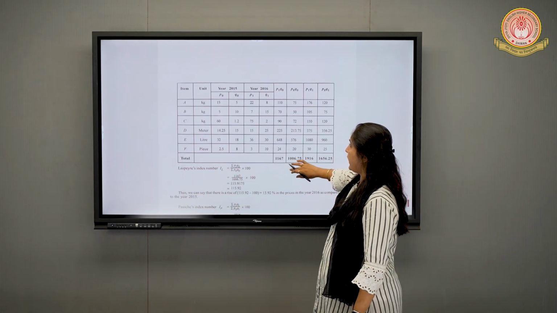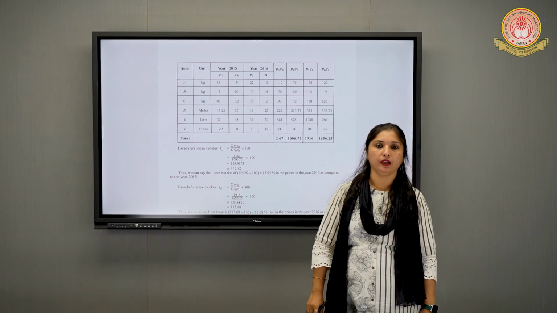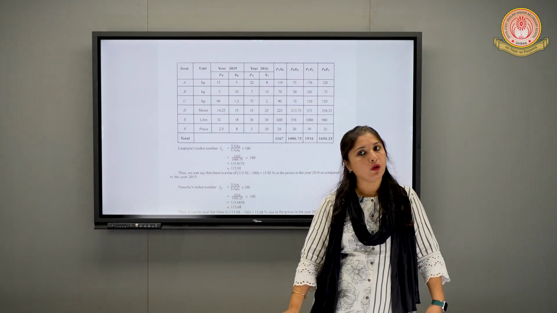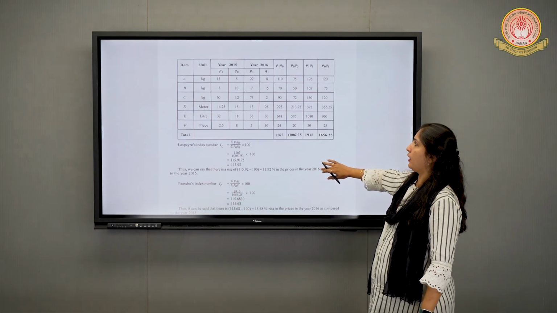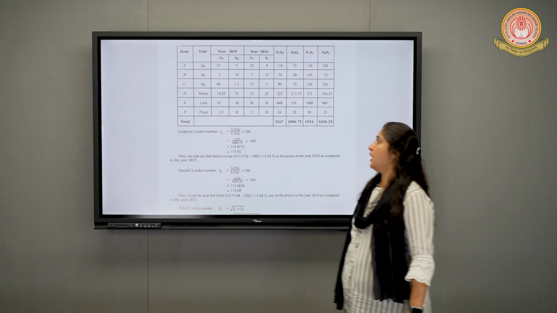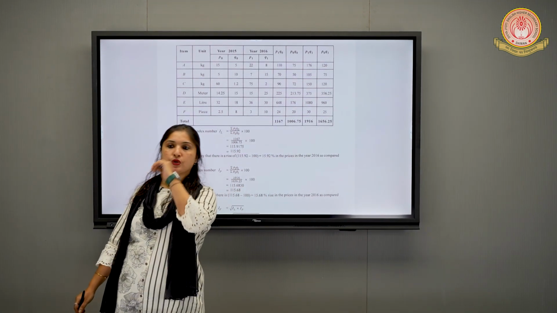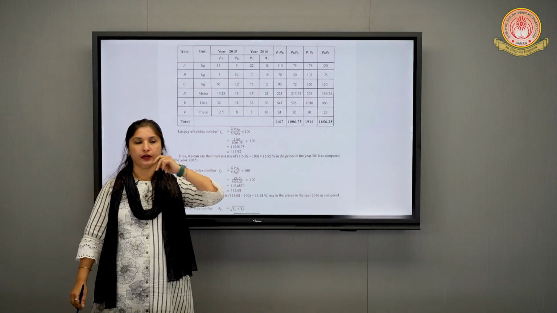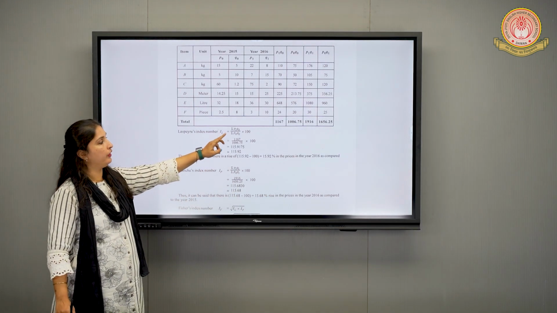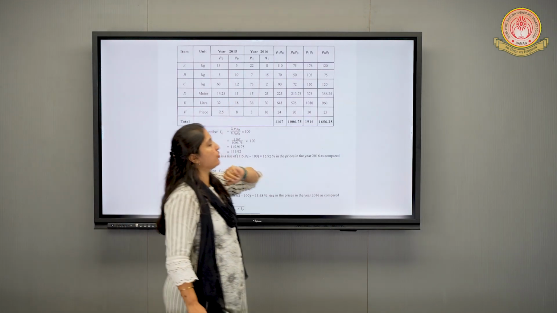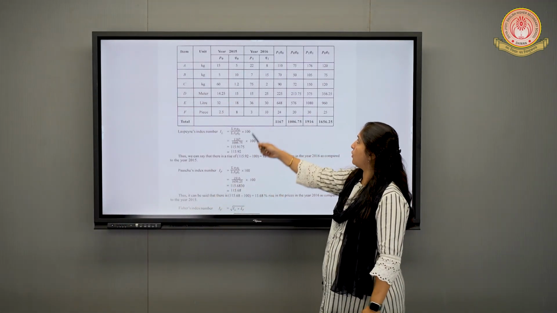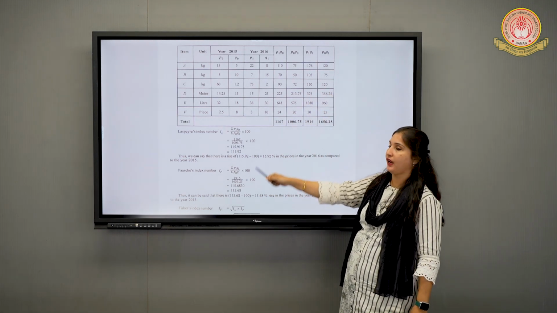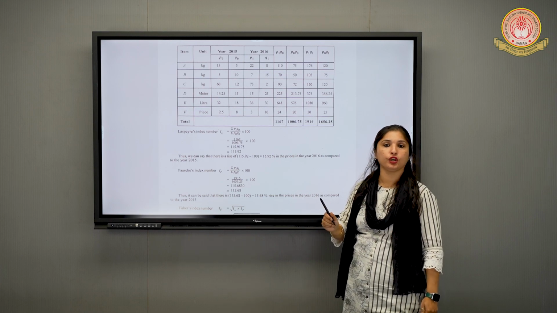Yes. Then once we are done with P0, Q0, P1, Q1, the next step will be applying the formula. For applying the formula, the first formula we have is Laspeyres'. Laspeyres' formula is P1 Q0 by P0 Q0 into 100, right? So which columns you have to make, that you have to learn. First we want P1 Q0, so make P1 Q0 over there. Then we have P0 Q0, make P0 Q0 over here. Next we have P1 Q1, make P1 Q1, and lastly P0 Q1.